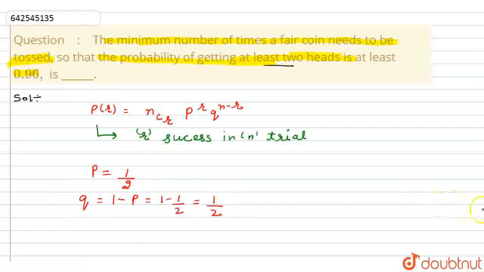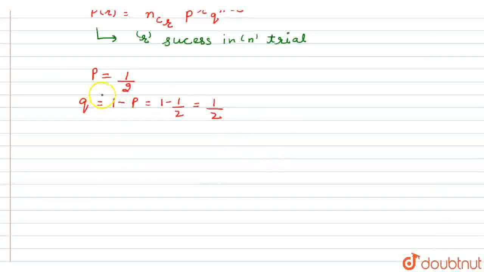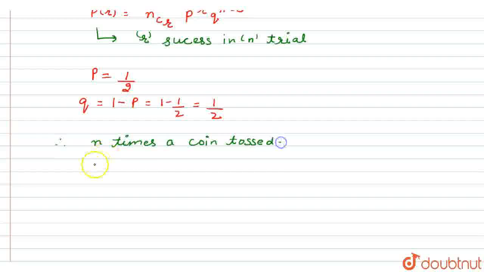Failure means when a tail comes. Now, in this question a coin is tossed n times. That means if the coin is tossed n times, the head comes 0, 1, 2, 3, 4, up to n times.